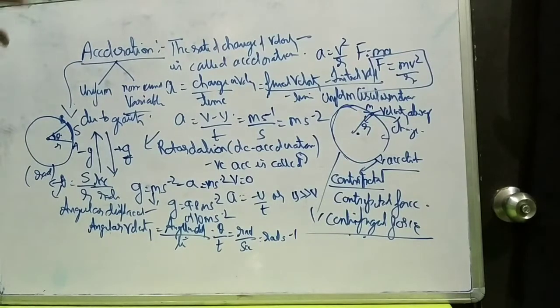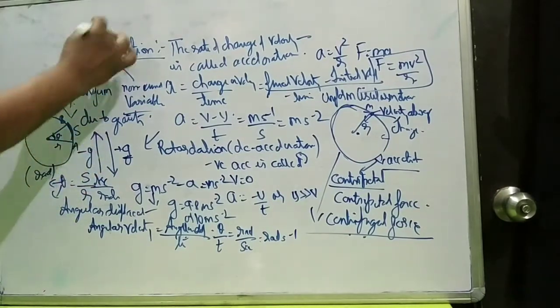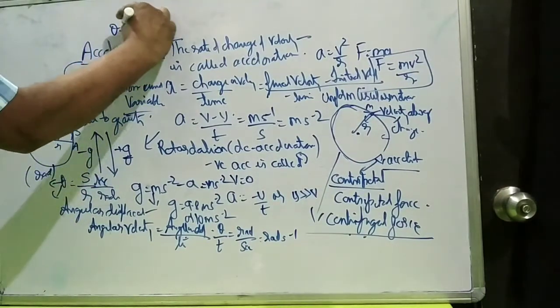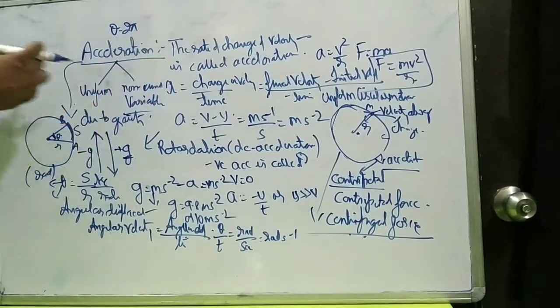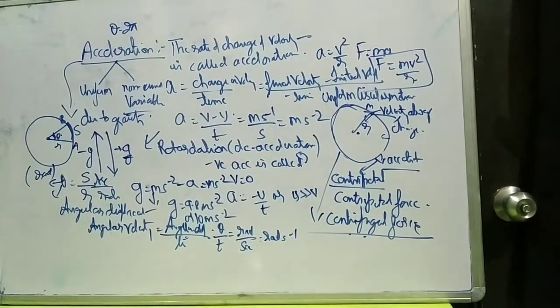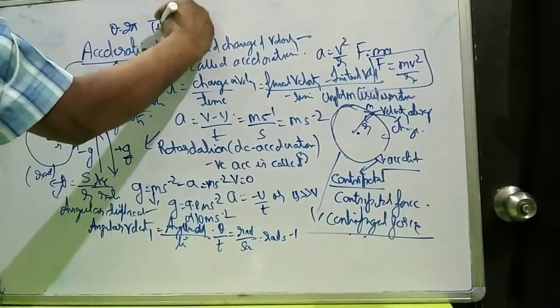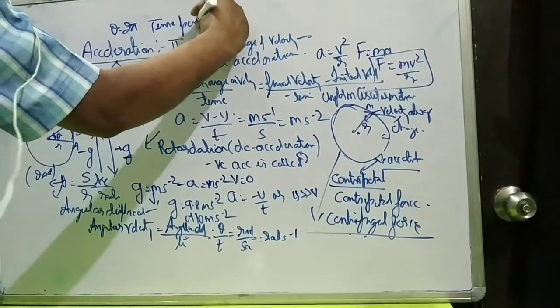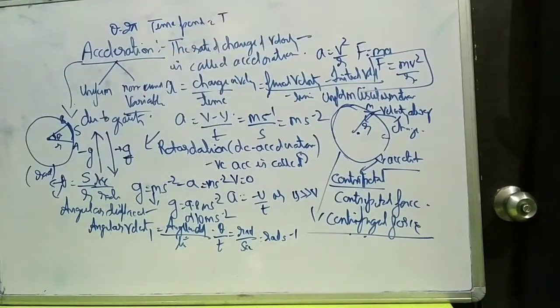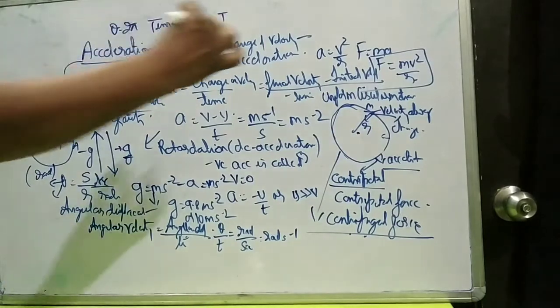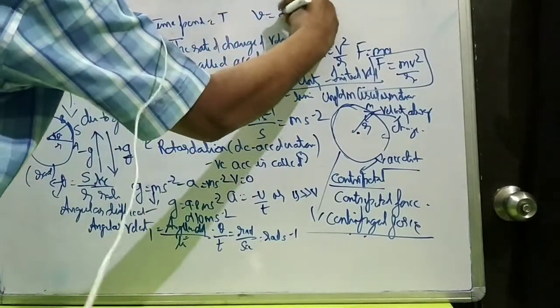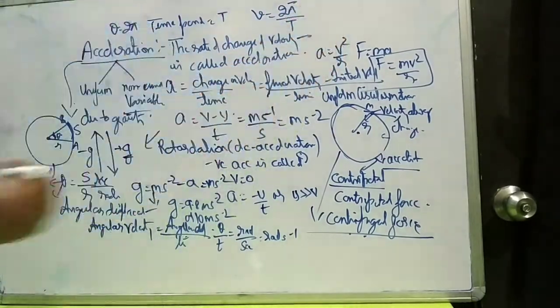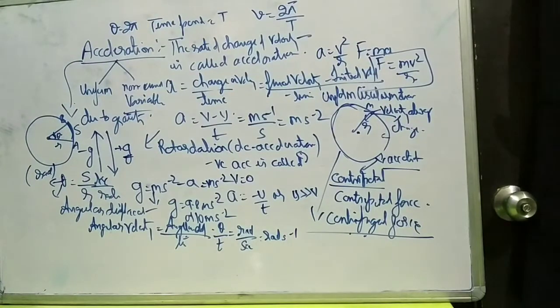Now the total angular displacement is the complete circle. A complete circle is represented by 2 pi. The time taken to complete one circle is called the time period, denoted by capital T. So the angular velocity is generally 2 pi upon T.